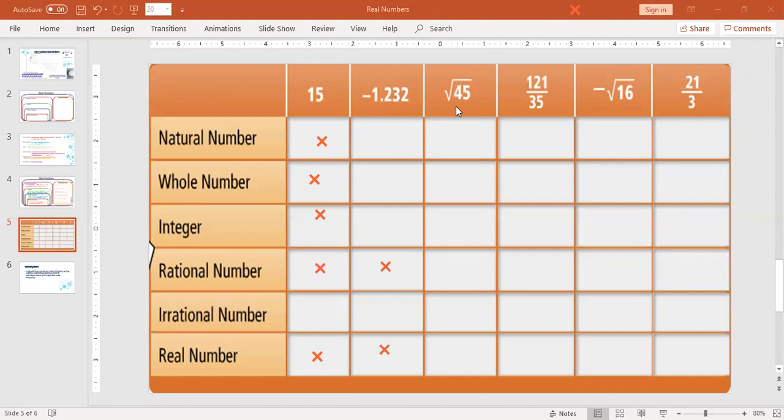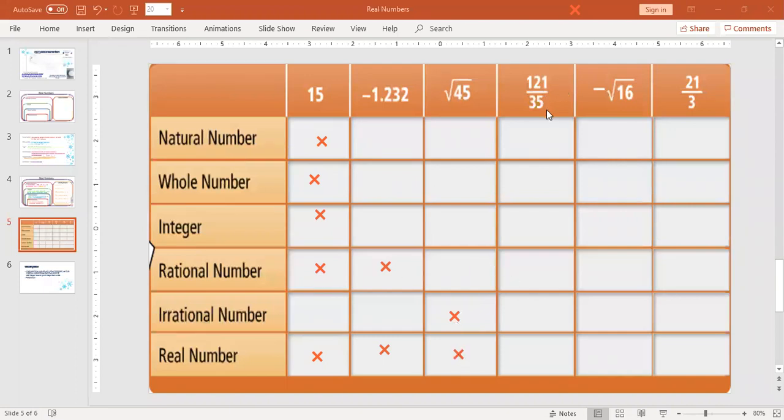Okay, the square root of 45. We don't know the square root of 45 off the top of our head. It's not a perfect square. So if we want to check it, we're going to put the square root of 45 in our calculator. It's not a perfect square, so I already have a feeling I know what it's going to be. And when I get that, I get 6.708203932499369, on and on and on. So this is a non-perfect square, so this is an irrational number. It's a decimal that goes on forever without repeating or stopping. It's still real even though it's irrational.